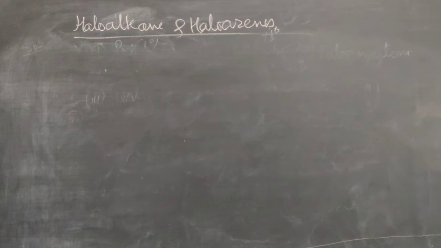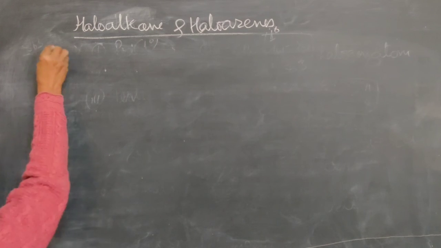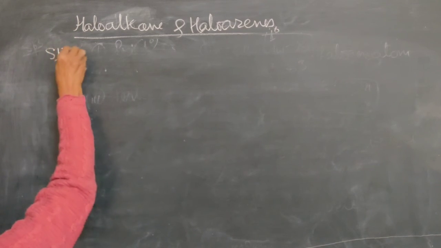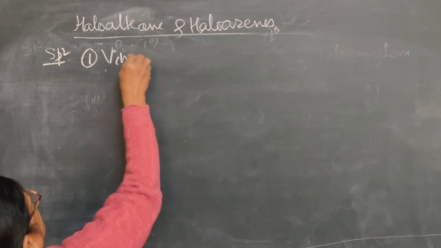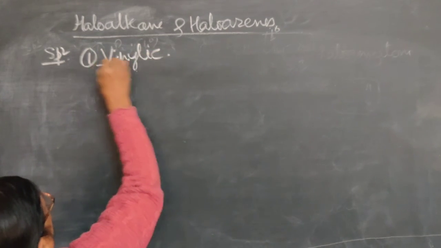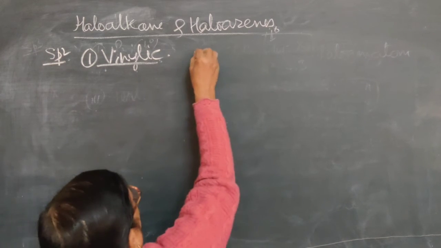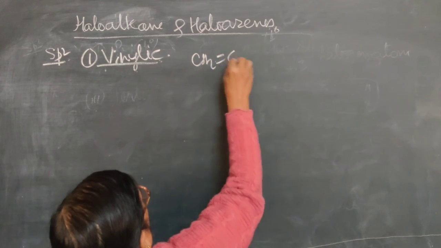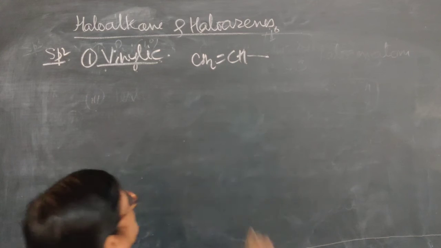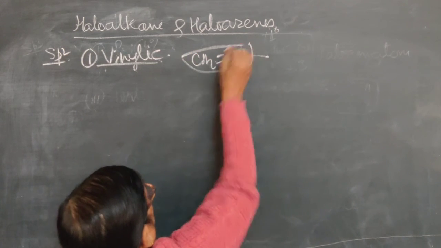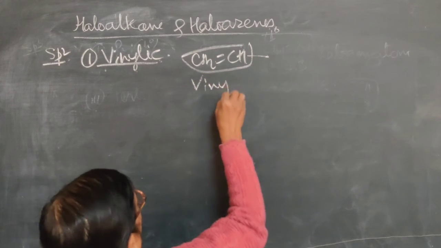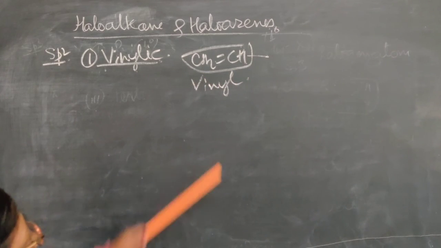Now the next case is where the halogen is attached to an sp2 hybridized carbon atom. Now we will take the sp2 case. First is vinylic. Vinylic means this group in which the two carbon atoms are sp2 hybridized; this group is called vinyl.